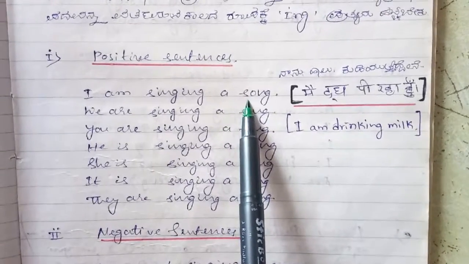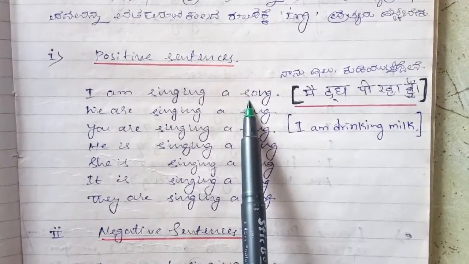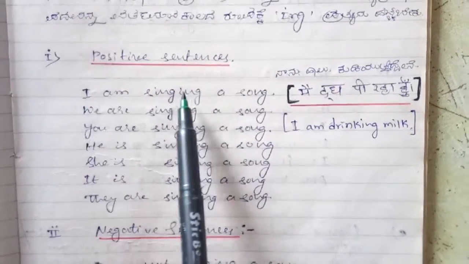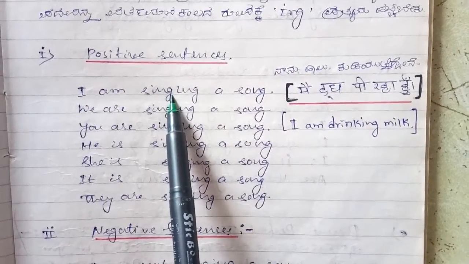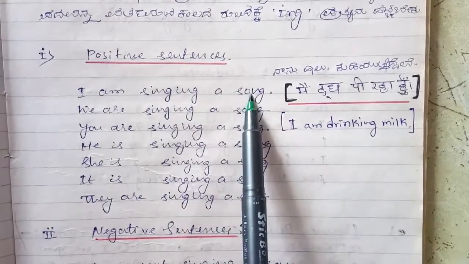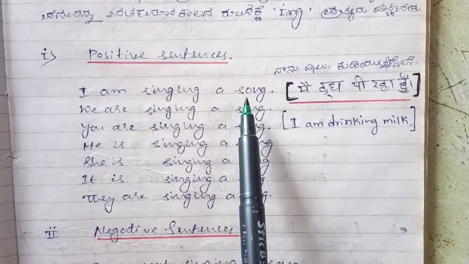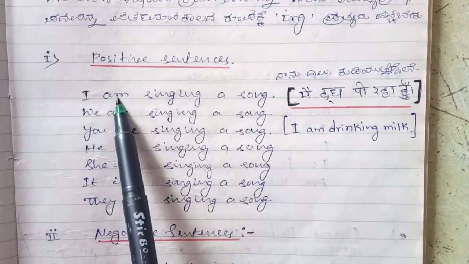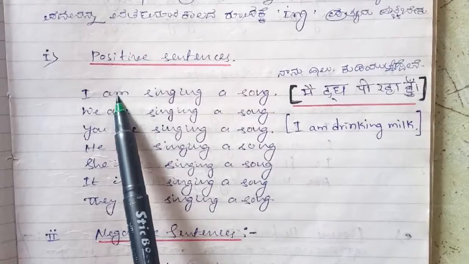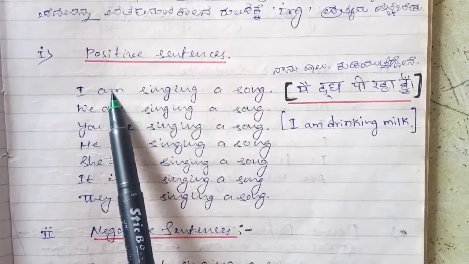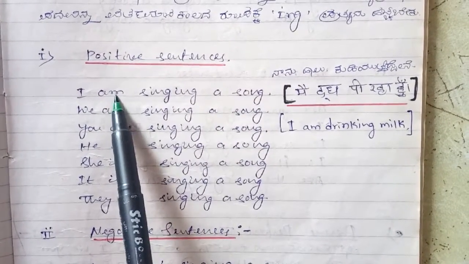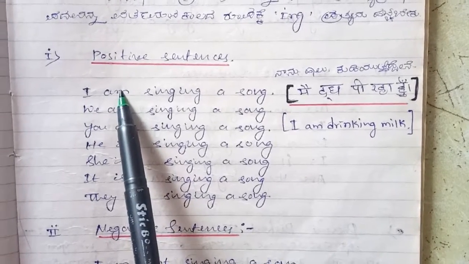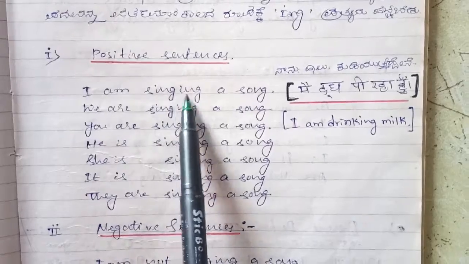I told you earlier, whenever we are going to create a sentence, we need mainly three things: subject, verb, in the sense main verb, then object. In some sentences we can apply a helping verb, in some we can't, depending on the situation. In present continuous tense we need to apply a helping verb compulsorily. So here: I am singing a song.